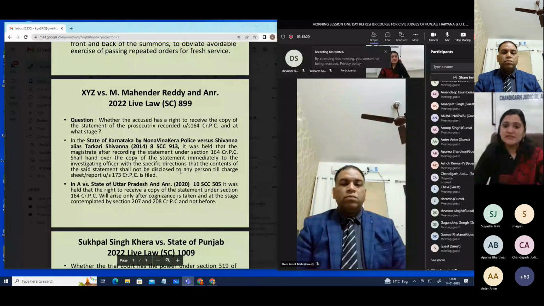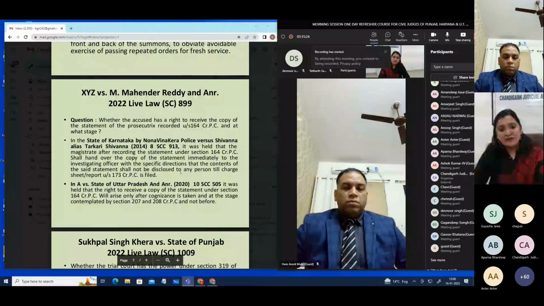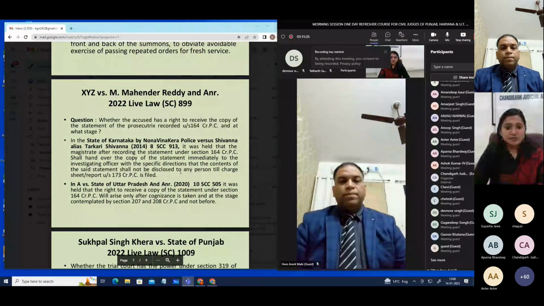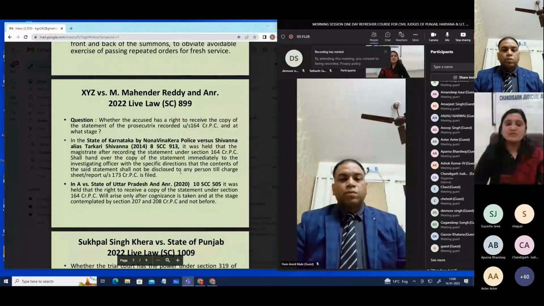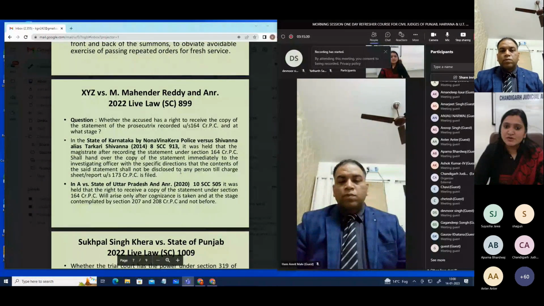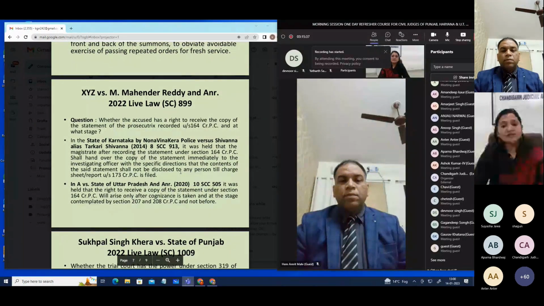The question was whether, at the stage when the investigation is still pending and the challan has not been filed, the accused has any right to receive the copy of the statement of the prosecutrix or not. So in this particular case, reference was made to another case, State of Karnataka versus Shivanna alias Tarkari Shivanna.